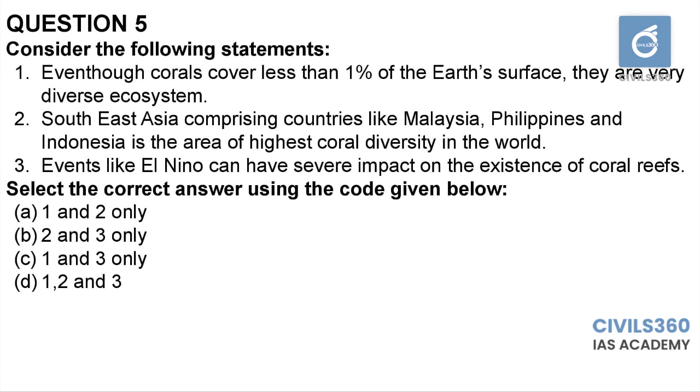Even though corals cover less than 1% of the Earth's surface, they are very diverse ecosystems. Southeast Asia, comprising countries like Malaysia, Philippines and Indonesia, is the area of highest coral diversity in the world. Events like El Nino can have severe impact on the existence of coral reefs. We know that coral reef is a very diverse ecosystem. It has even higher biodiversity compared to the tropical rainforests.